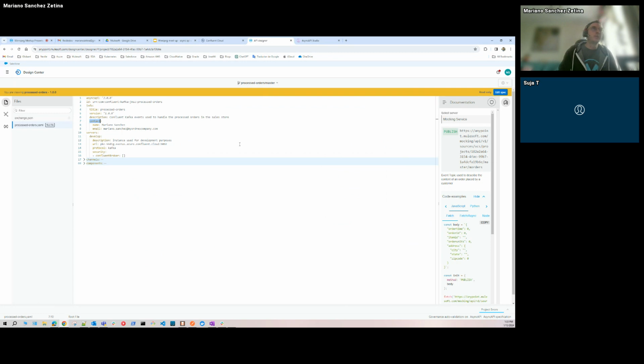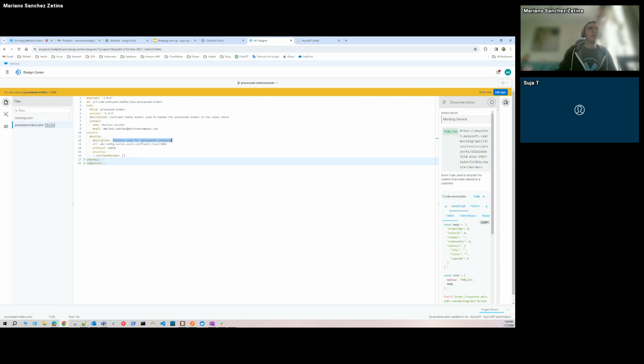For the server, I can describe all the servers that are part of the same application. This time, I'm describing one server that is related to the develop instance, right? But if I want, I can put here the QA instance, the pre-prod instance, or the production instance, okay? So this is my develop instance.